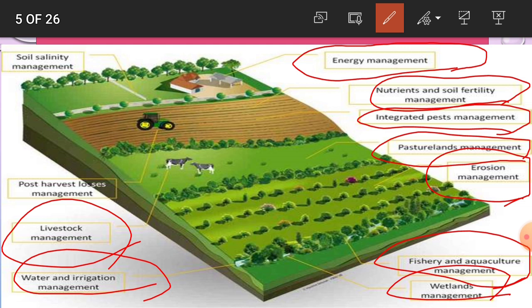Then post harvest losses management. You have to harvest the crops at the proper stage to reduce the post harvest losses. Then soil salinity management.